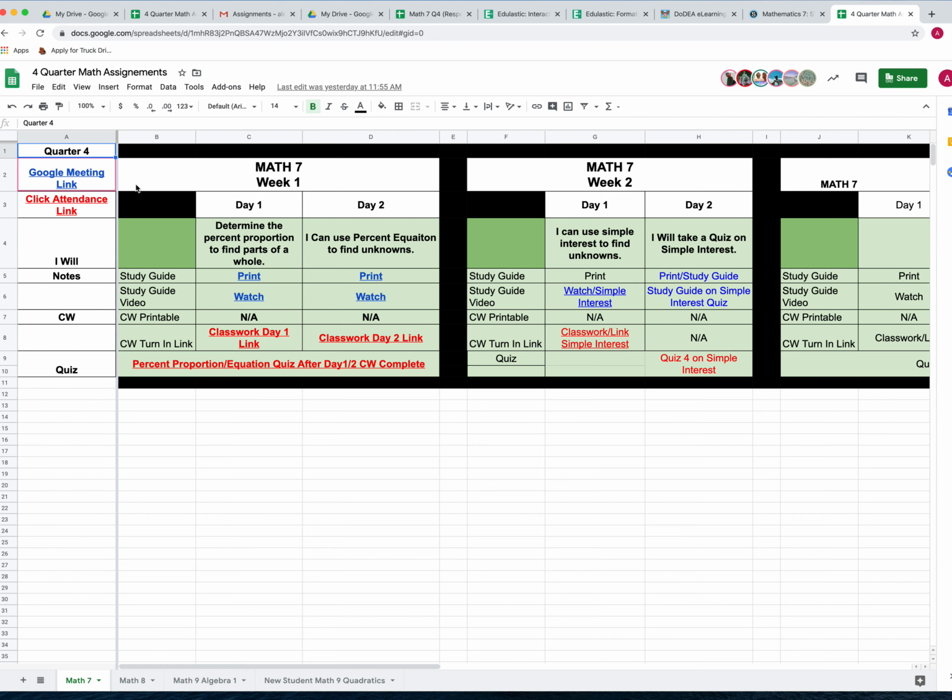Now looking at this, I've set it up where it's just a general template where anything that is in blue or underlined would be a link to either a video, a printout, or your classwork. Now, everything that's in red is mandatory. You do have to do your classwork for day 1. You do have to do your classwork for day 2, and you do have to take whatever quiz I'm giving you.